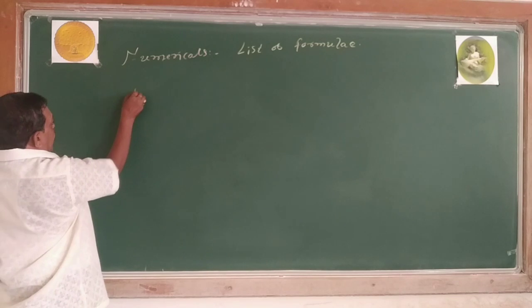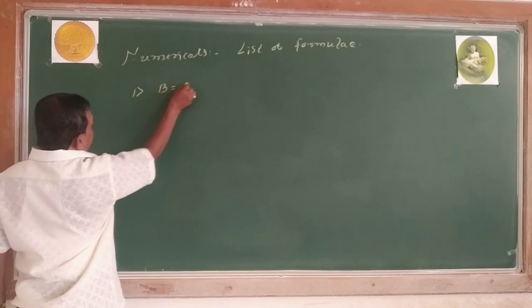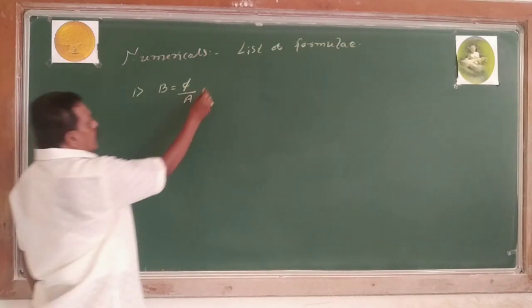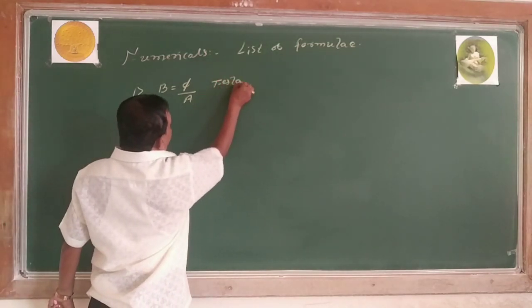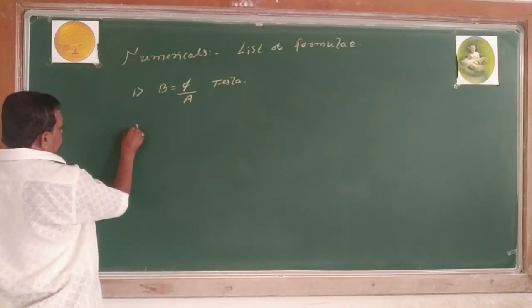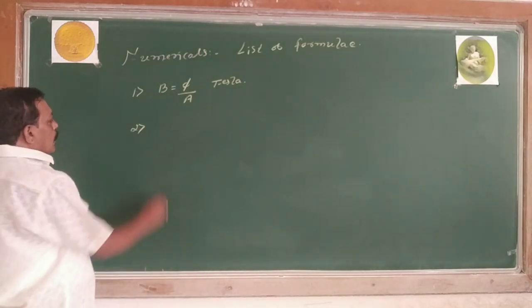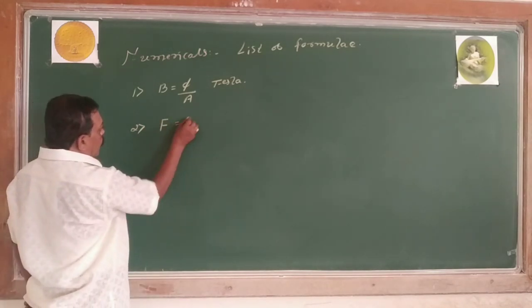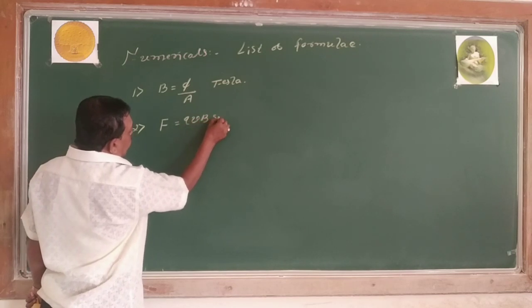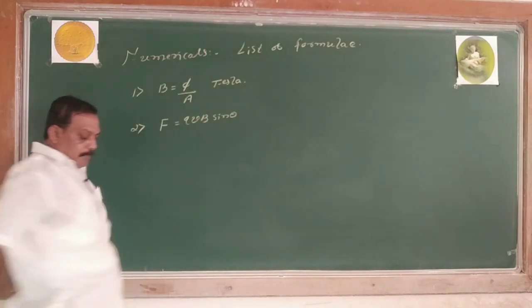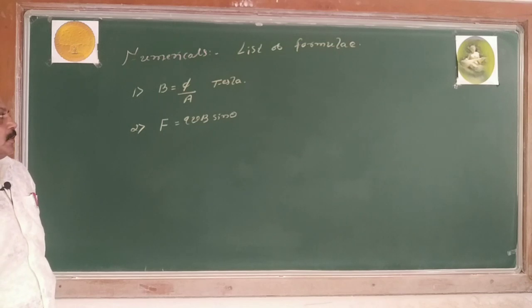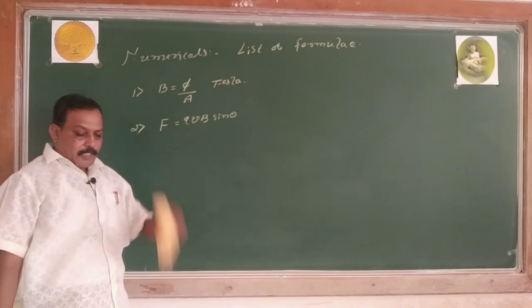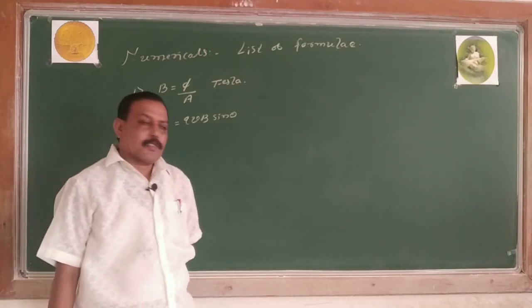First one we start with: magnetic field B equals flux per unit area. Its SI unit is Tesla. Second one, the force experienced by a moving charge in the region of a magnetic field: F equals QVB sin theta. To remember, the hint is QVB sin theta. Theta is the angle between the direction of the magnetic field and the velocity.